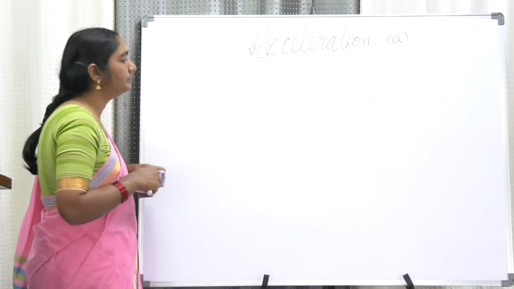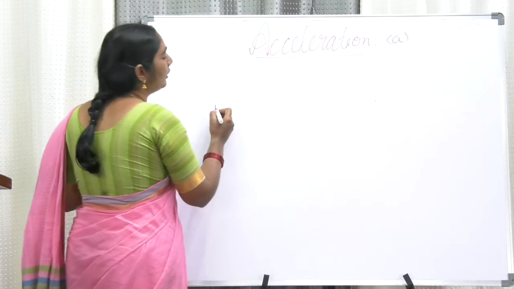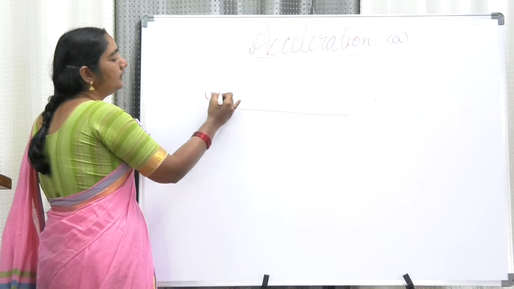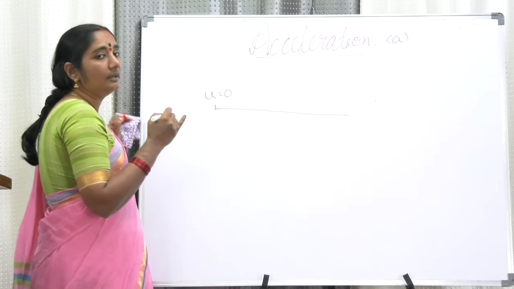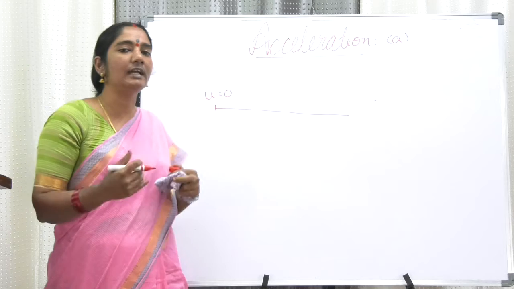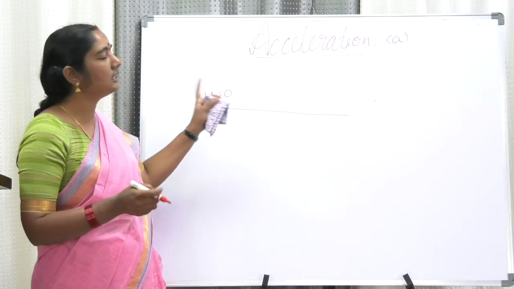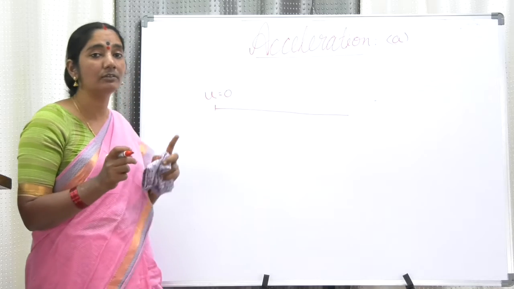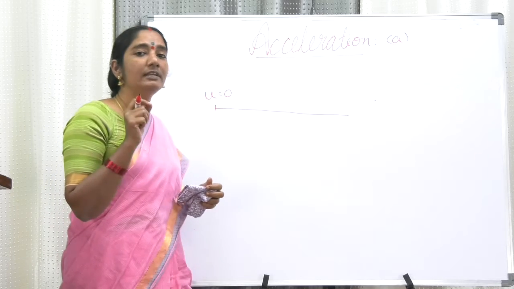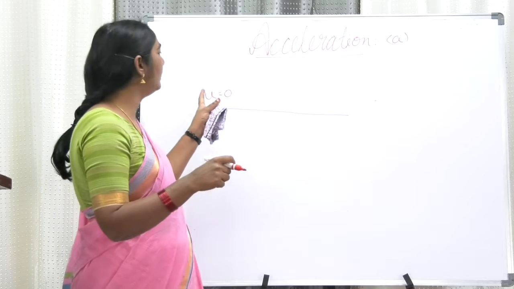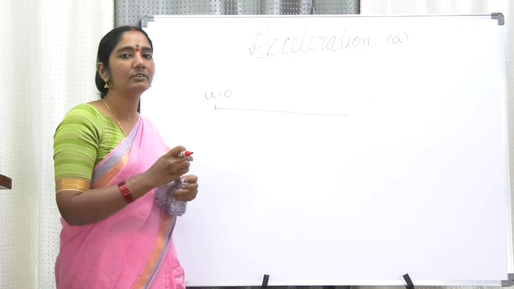For example, you are going on a road. This is the point where you started. The initial position of you is, you are starting from rest. Starting from rest means always the velocity is 0. Initial velocity is 0. In a problem, if it says that the body starts from rest, you have to take the initial velocity as 0.